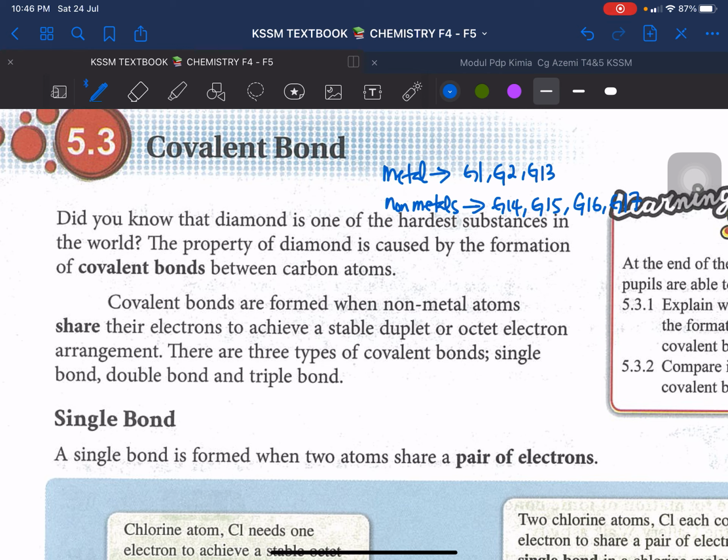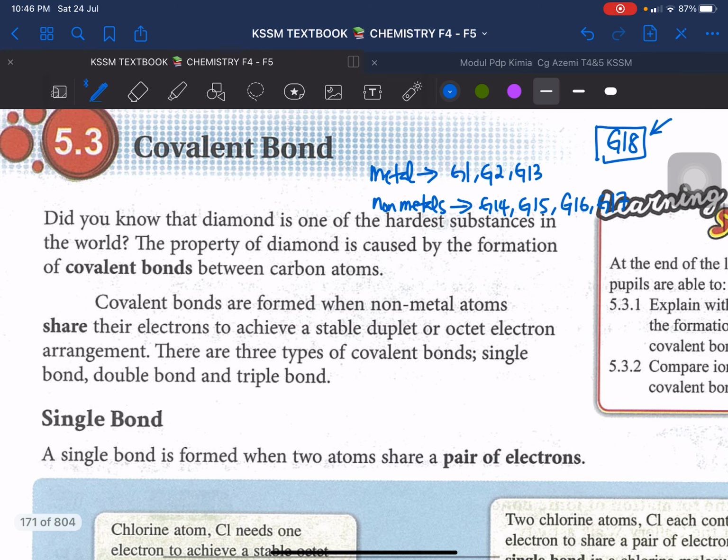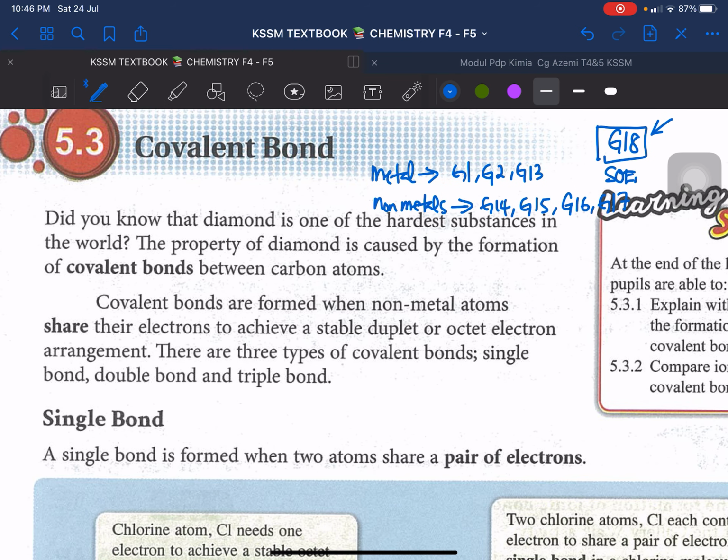Okay? And why we are not going to discuss group 18? Because I'm sure you know the answer already. Group 18 has already achieved the stable octet electron arrangement. So we are not going to use any elements in group 18 already.